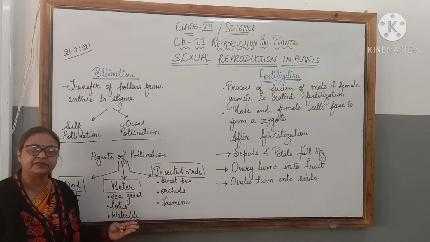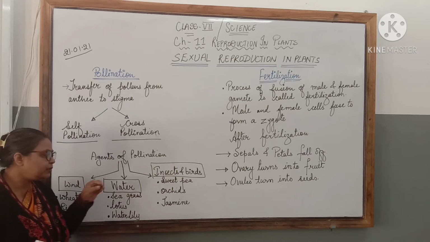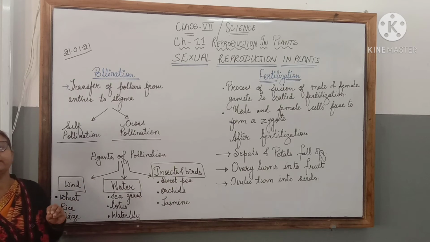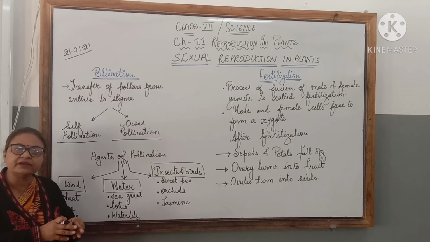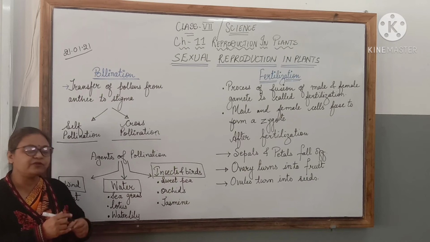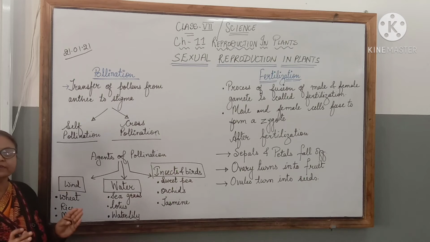They contain nectar, and the insects get attracted to suck that nectar. As they come there, they sit on the flower to collect the nectar, and on the hair-like structures present on their legs, the pollen grains stick.